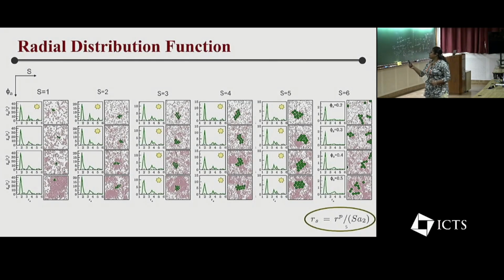If you observe for size ratio 6, then the surface area is more. There are more chances that an active particle collides with a passive particle, and more chances that the cluster becomes disturbed or breaks. So in this case, we do not get any stable cluster. For a smaller size ratio, the passive particle is smaller, so the surface area is less, so there is more chance that it becomes stable.